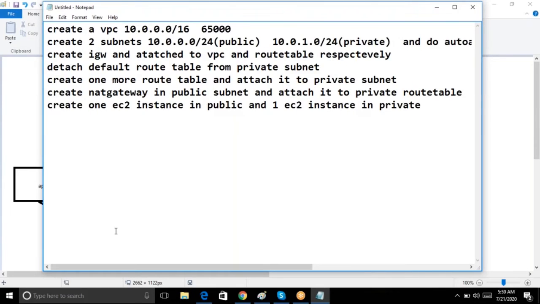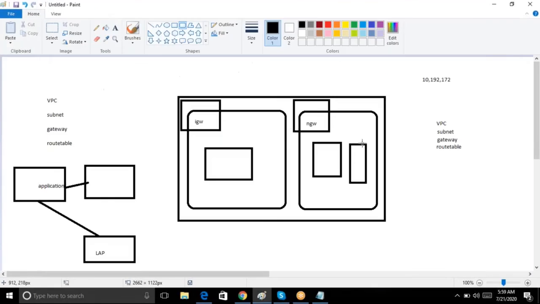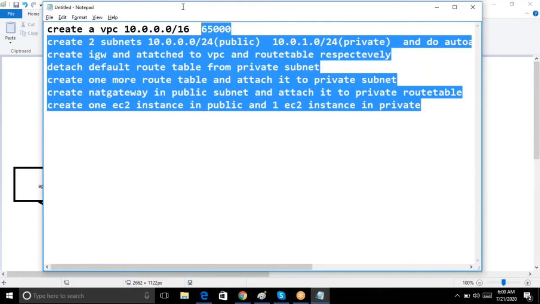So guys, now onwards, if you finish these steps, if you create any EC2 instance in this private subnet, you won't get any public IP address. Even if you get a public IP address, you cannot connect to this EC2 instance because this subnet doesn't have any gateway. Only NAT gateway is available. You have to connect always from here to this EC2 instance. That is your task, guys.